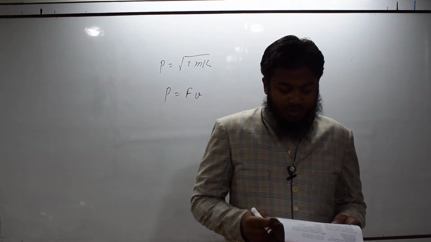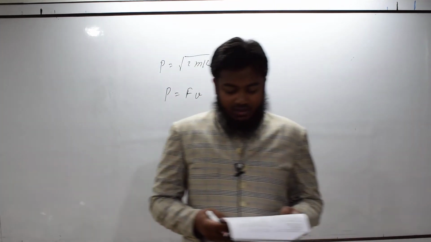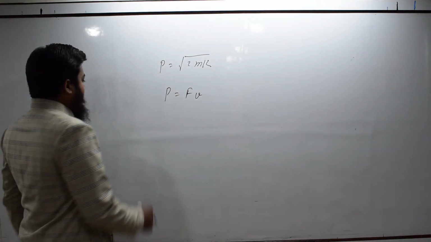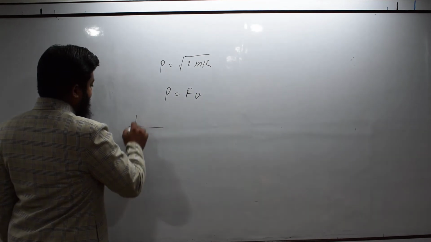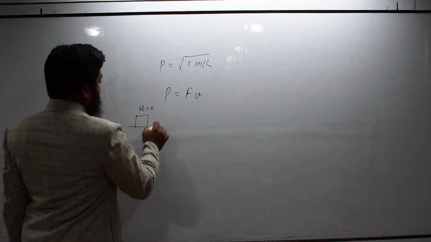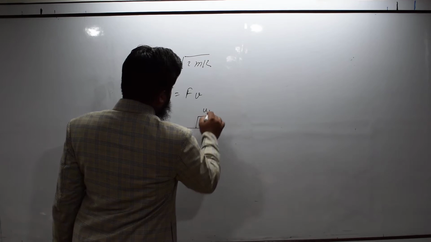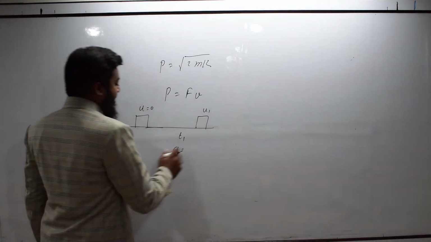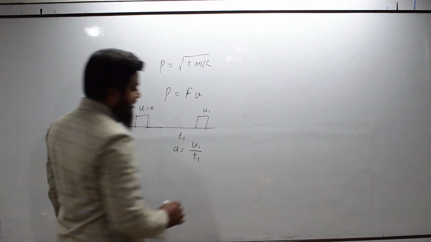Next question, a body of mass m accelerates uniformly from rest to v1 in time t1. As a function of time t, the instantaneous power delivered to the body is. So, the body starts from rest and attains a velocity v1 in time t1. So, clearly the acceleration is v1 upon t1.